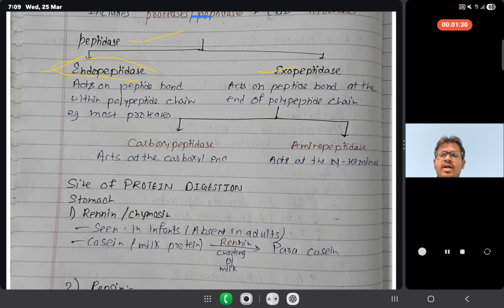Endopeptidase acts on peptide bonds within the polypeptide chain. Means if this is the chain, it will act within the polypeptide chain. Exopeptidase will act at the outer part, toward the end, on the peptide bond at the end of the polypeptide chain. Exopeptidase can be subdivided into two categories, that is carboxypeptidase and aminopeptidase. By name we can understand that carboxypeptidase acts on the C terminal, and aminopeptidase acts on the N terminal.